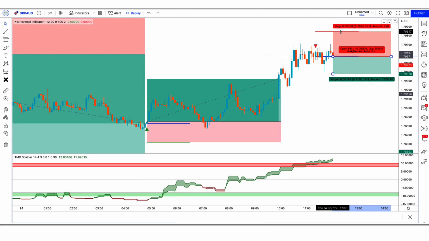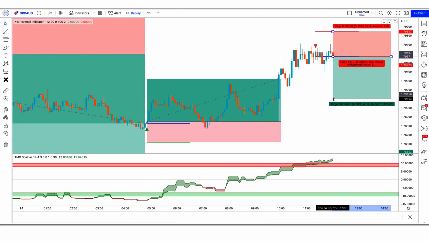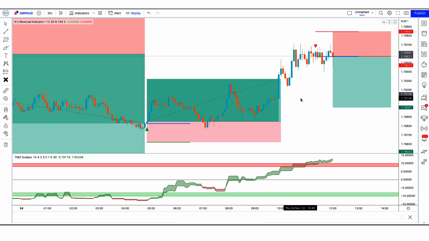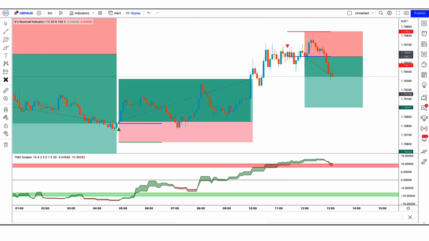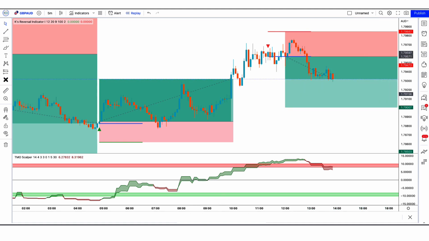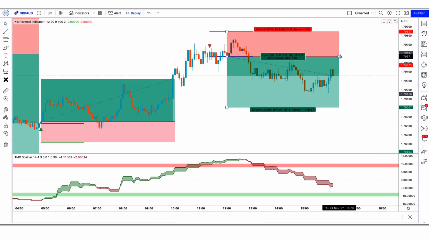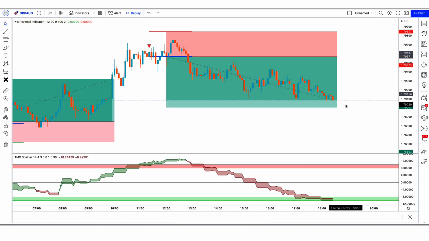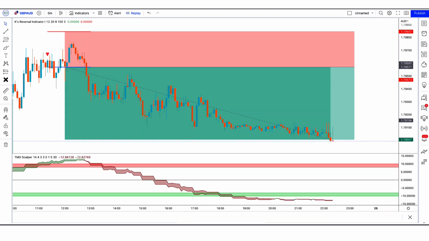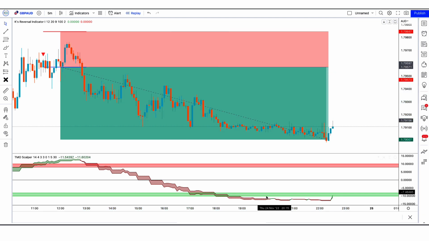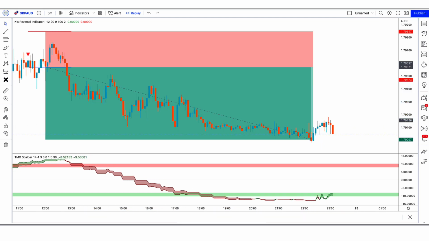Our stop loss will be placed at the K's reversal indicator of higher line. And the risk to reward ratio will be 1:2. Let's see what happens to our trade. Our trade is running in profit. We have won the trade. Let's find the next trade.